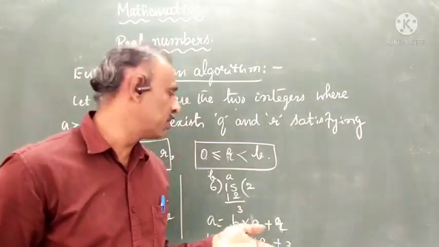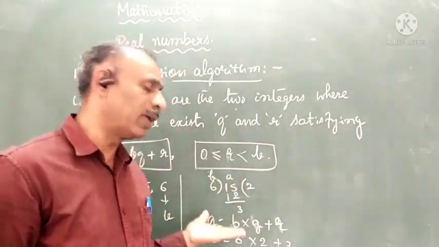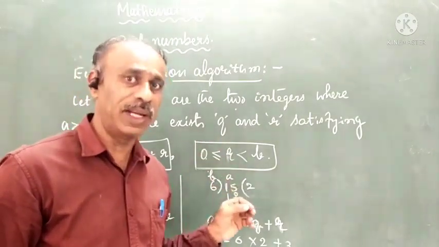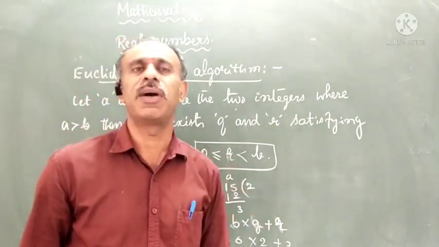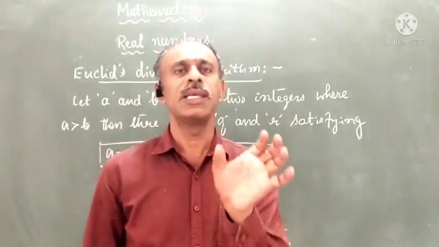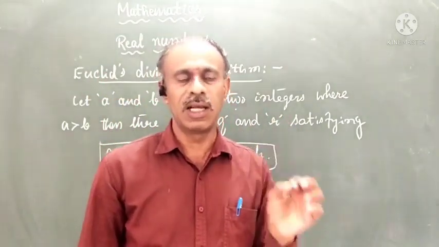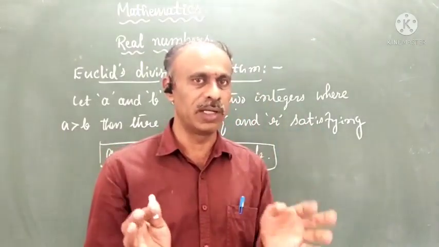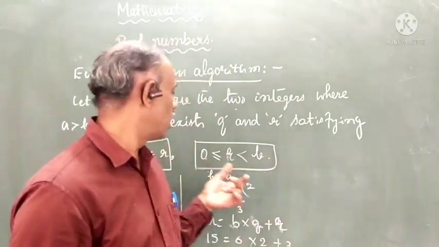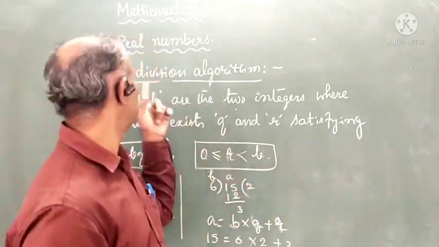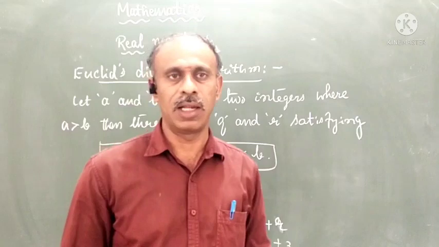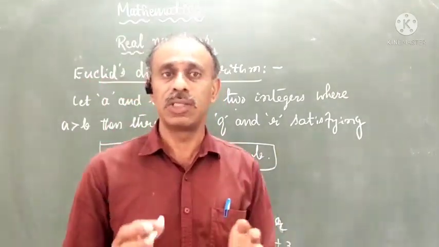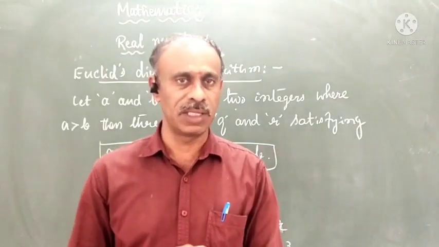One question will come: sir, why are we going to study this? This is one more way of finding the HCF. HCF you already learned in two ways: one is the prime factorization method, and the other is the division method. Now we are going to study how to find the HCF using Euclid's division algorithm. In the examination they will ask to find the HCF of the given two numbers.